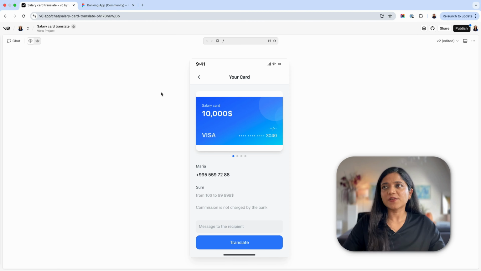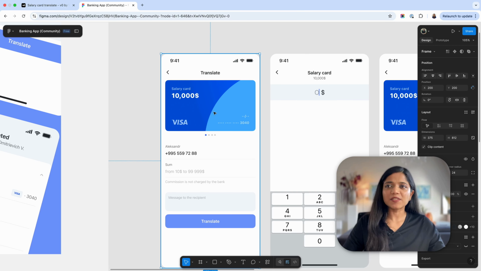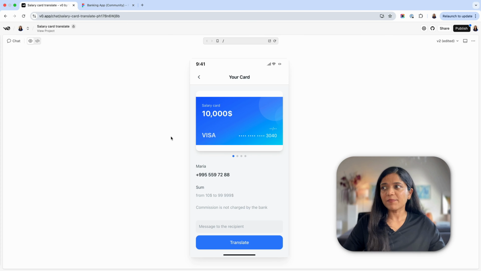Now, as you can see on the screen, V0 has actually delivered pretty well, although there is a difference in the design of certain elements. The card design is not an exact replica of what I have in Figma. It has made some modifications there. Same thing with the typography and some of the rendering of these input elements here. So while it is somewhat accurate, I think it has done a pretty good job in delivering on the existing designs from Figma.